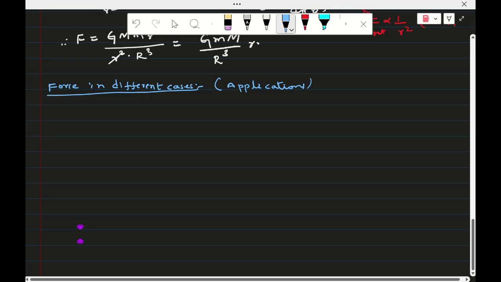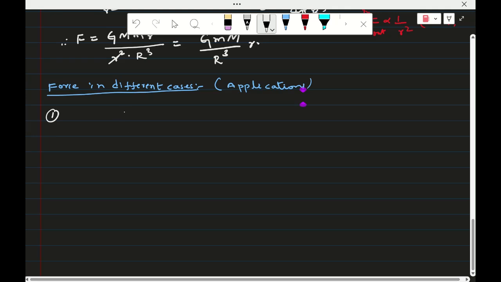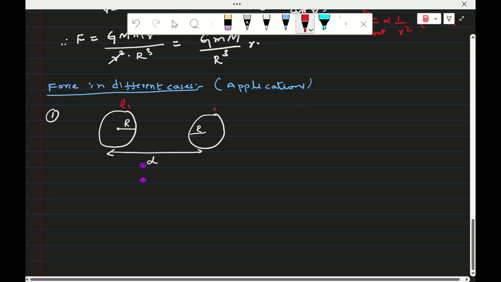So now, first application: two spheres of equal radius are separated by the distance d. This one has density rho 1 and this one has density rho 2. So the force is equal to G into m1 m2 by d square, and m means density into volume, so rho 1 rho 2 into V square by d square.